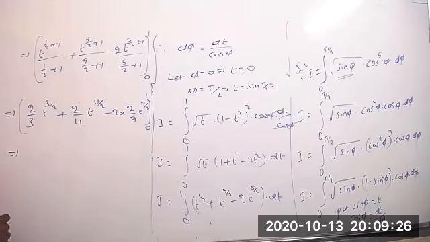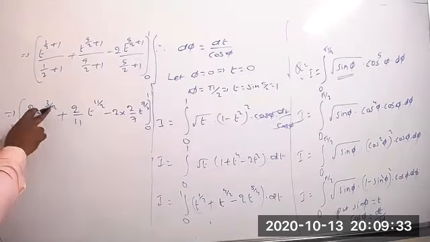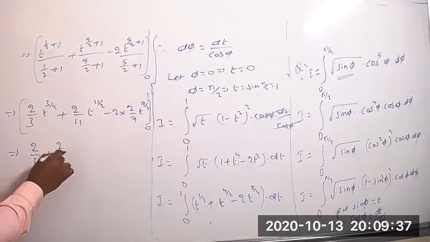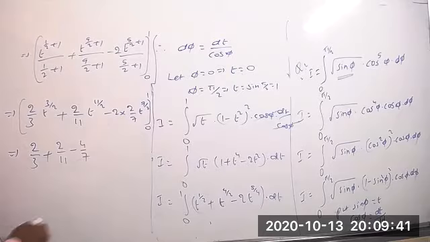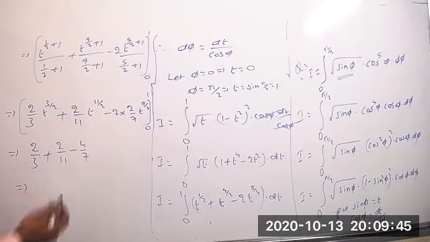If you want, you can take directly: 1 power anything equals 1 only. If you take the upper limit, meaning substitution, 1 power anything equals 1. So 2 by 3 plus 2 by 11 minus 4 by 7. If you take 0, 0 power anything equals 0, so you can take directly.